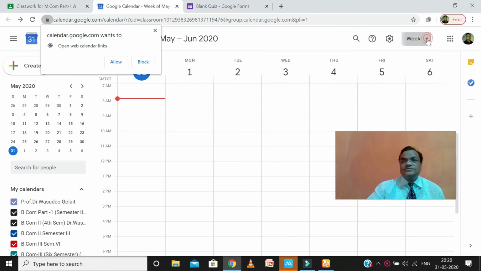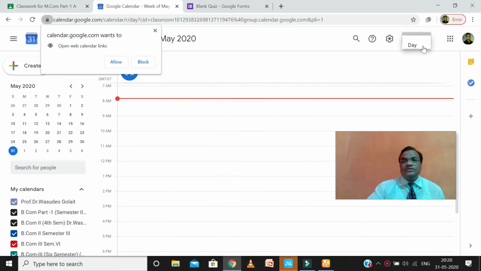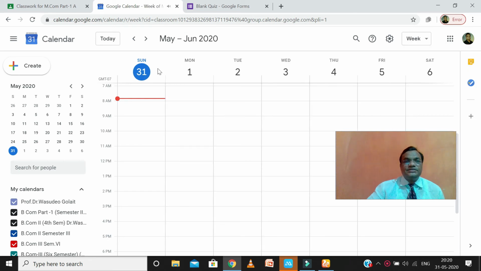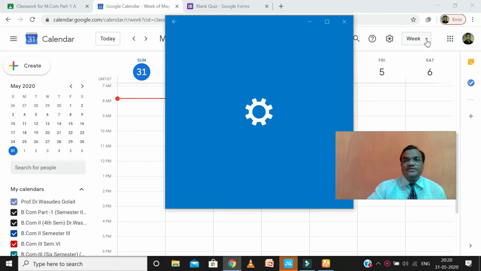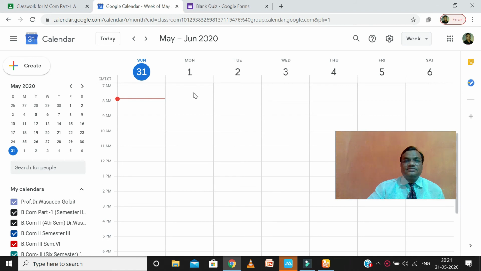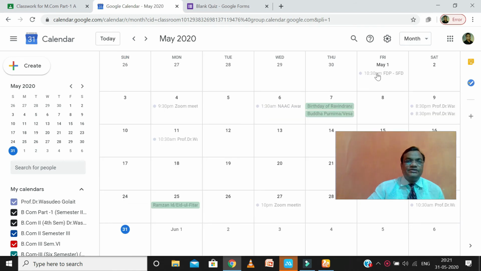Now the teacher can prepare the plan for the day, plan for the week. So see here, Sunday to Saturday, the dates will appear before us. If we want a monthly plan, then all the dates of the whole month appear before us.